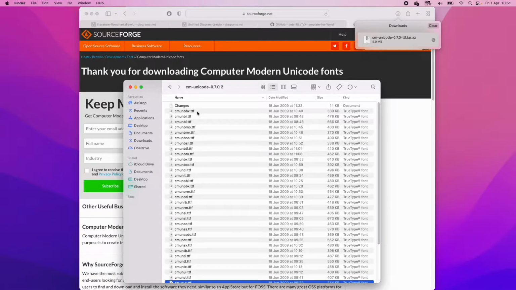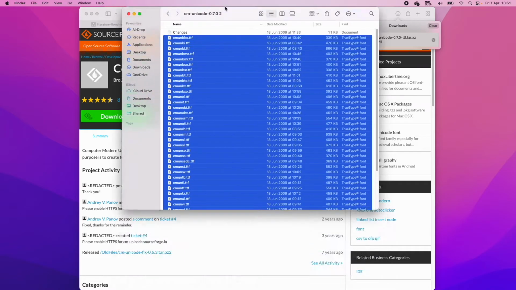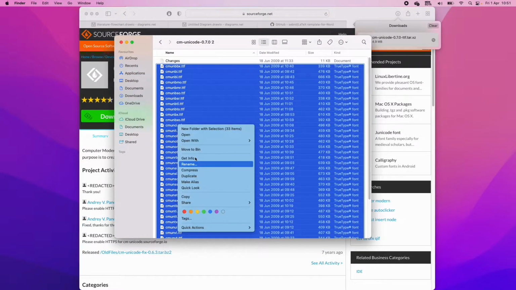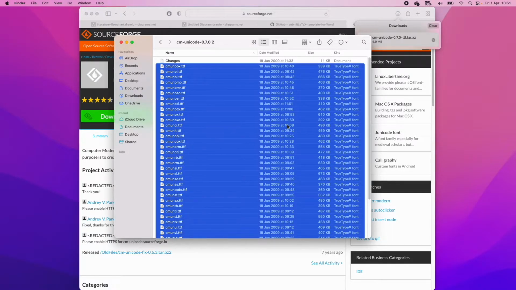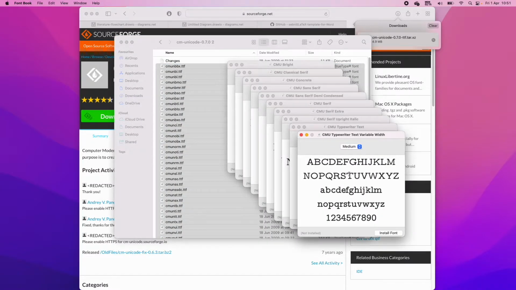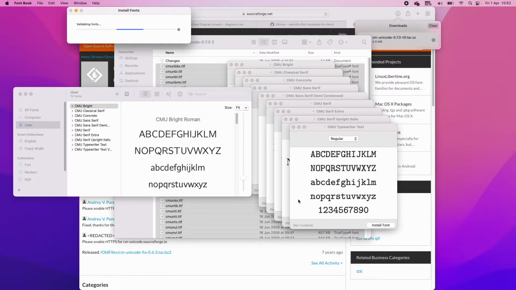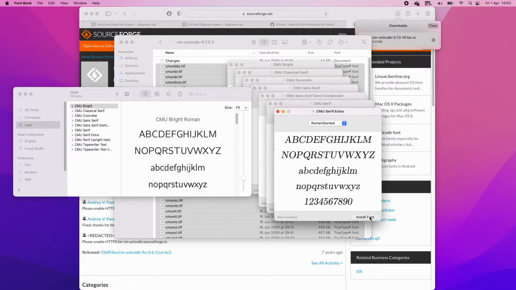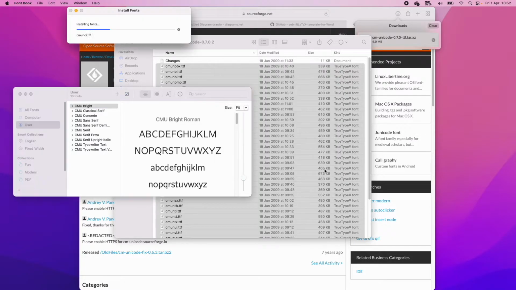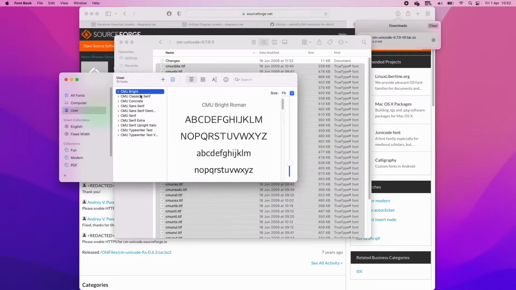So on Windows, I'll talk about Windows first. It's really easy to install. You just select all of them, you right click, and then one of these options is install, and that will be that. On a Mac, it's a little more cumbersome, but not so much so. You're just going to select them all, open them, and then they'll all open up like this. And then you're just going to have to click install font, install font, install font, install font on every single one of these windows. And there you go. Here we've got these fonts installed.